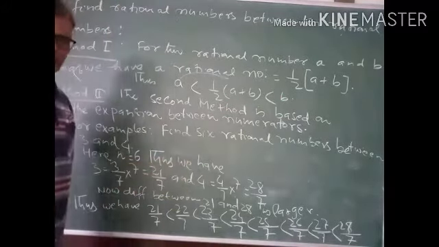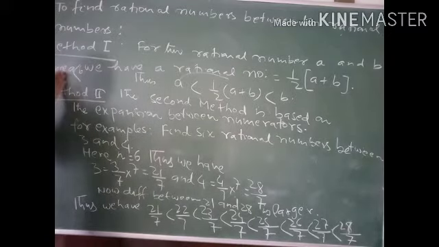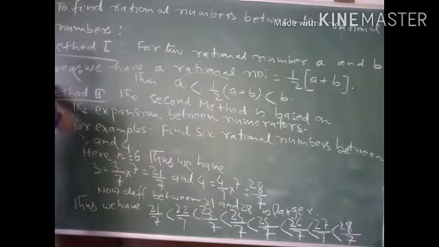Similarly, by proceeding on, you can find out the required number of rational numbers between a and b. This is the first method, and if you are asked to find out 2 or 3 rational numbers, you can adopt this method.